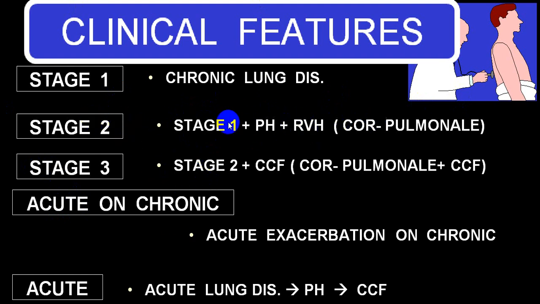This stage is also called compensated cor pulmonale. He will go into a decompensated stage, and that we call acute on chronic. So acute exacerbation on chronic is decompensation taking place in the presence of compensated cor pulmonale.